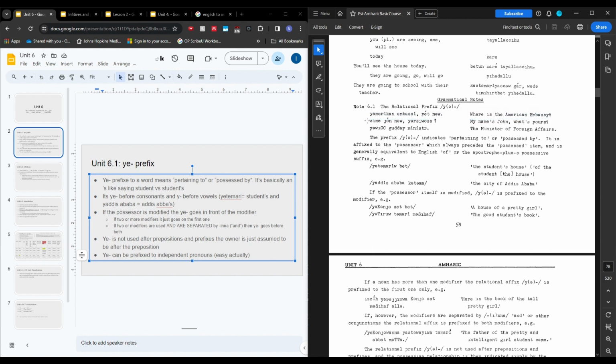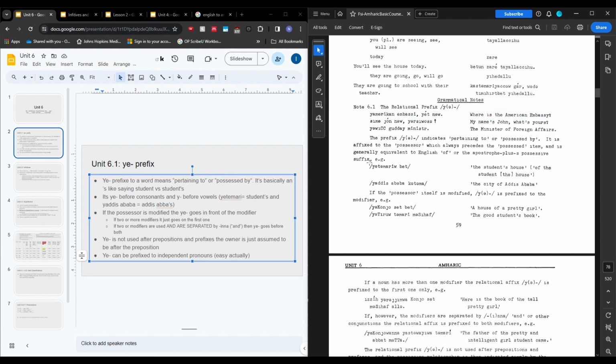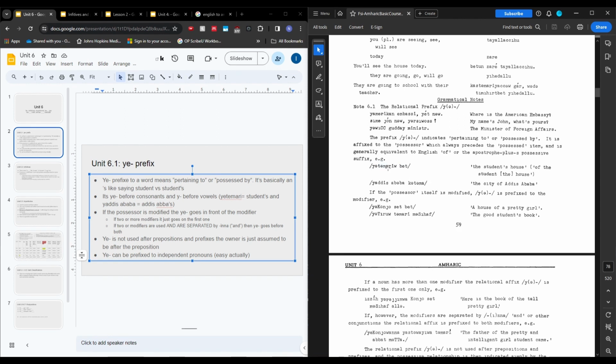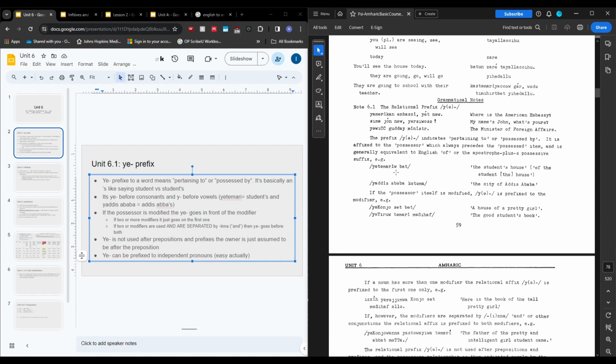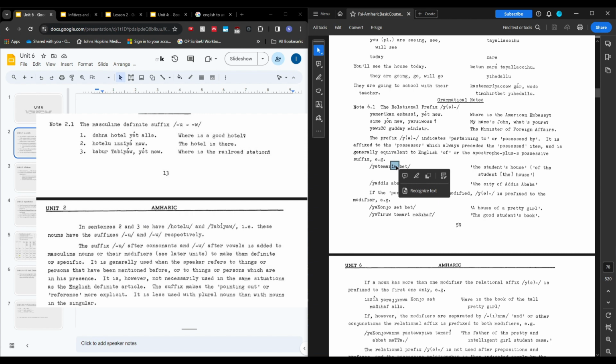I don't think it's great for this. So the example here is ye tamario beit. The word itself is tamari, which just means student. Ye is the prefix that we're using here, so this is going to make it student's whatever thing. This W is one of the definite suffixes that we learned about, and it's being attached to a noun that ends with a vowel, which is why we're adding a W here and not a U.